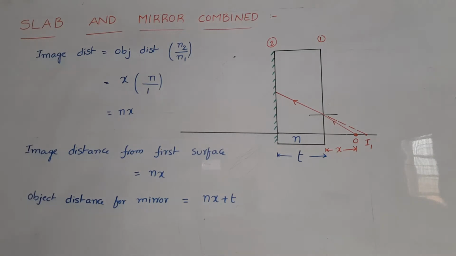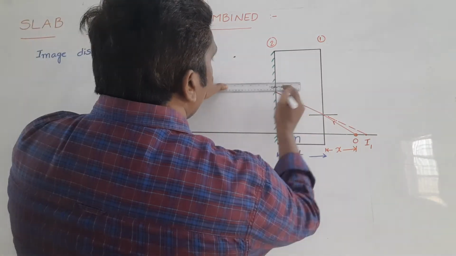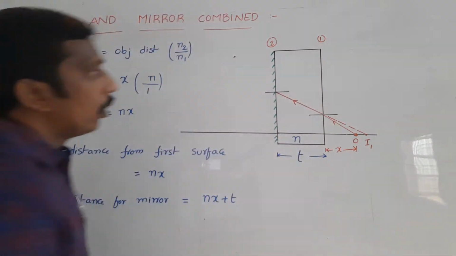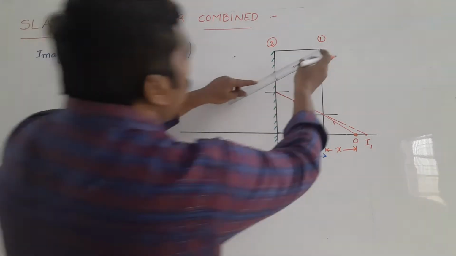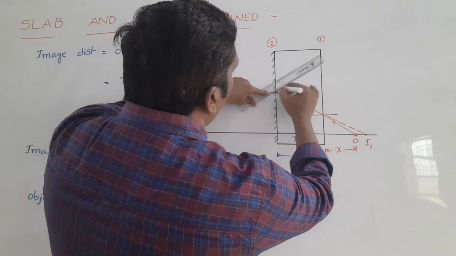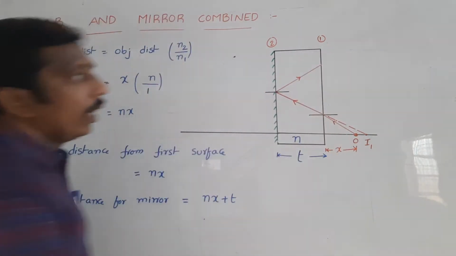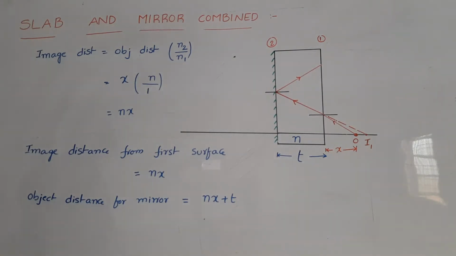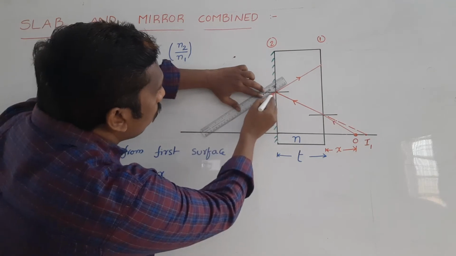Now, what happened? The light ray is incident on the mirror. With whatever angle the light ray is incident, with the same angle the light ray will reflect. Again, we should draw one more normal. This reflected light is incident on the first surface. If you extend this ray back, it forms an image.